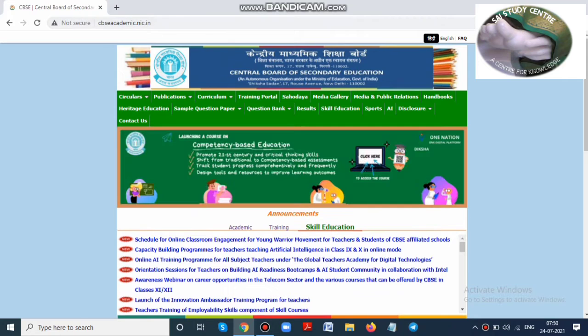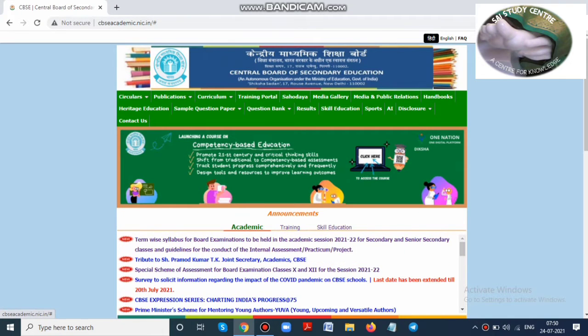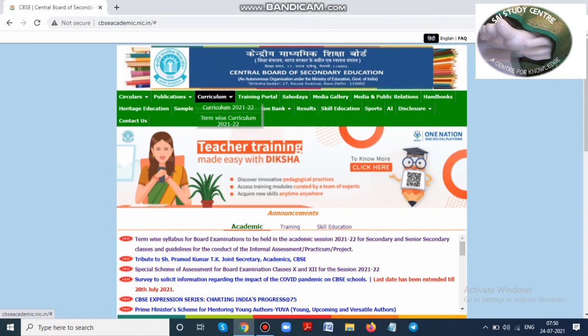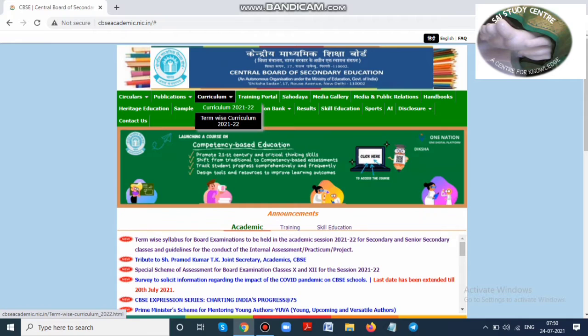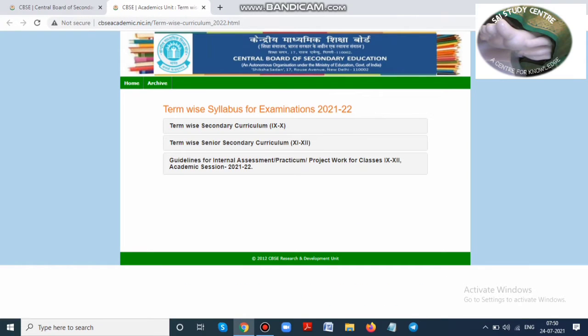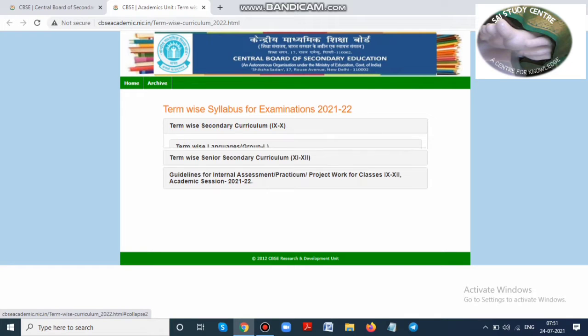cbseacademic.nic.in site. When you enter the site, Academic is the first option given. You can check here or you can go to Curriculum. They have given the term-wise curriculum 2021-22. Just click it. It will lead to the term-wise syllabus for 2021-22. So first we'll go with class 9 and 10.